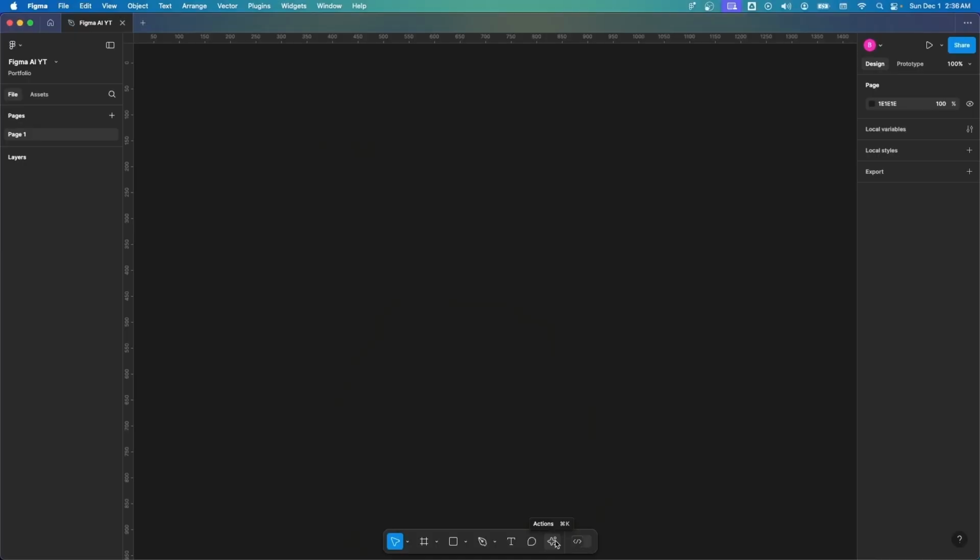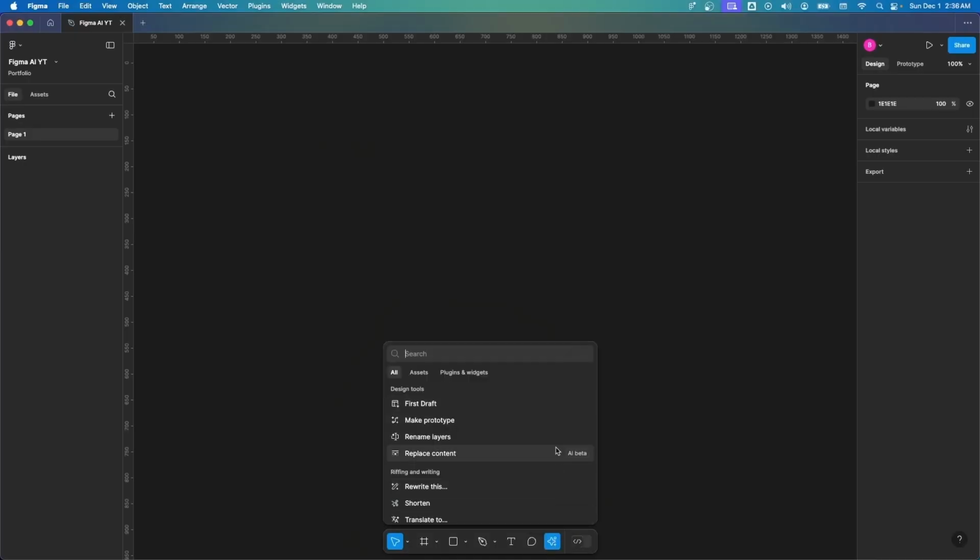So, this magic sparkly stars option is where Figma AI lives. Now, some of you might not have this option available yet because it's still in beta and they're slowly rolling it out. So, don't worry about it, you will get it eventually. Anyways, if you click on it, you basically see some writing tools, image editing tools, and some design tools. But we will come to those later because we're going to have to look at this gem here called First Draft. So this is Figma's generative AI. You give it a prompt and it creates a design for you.